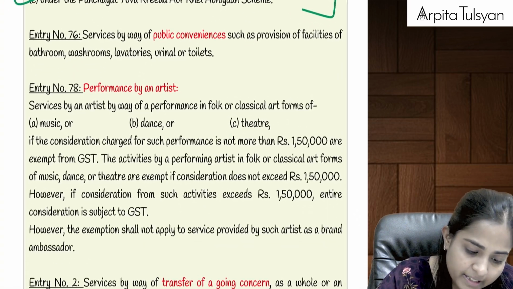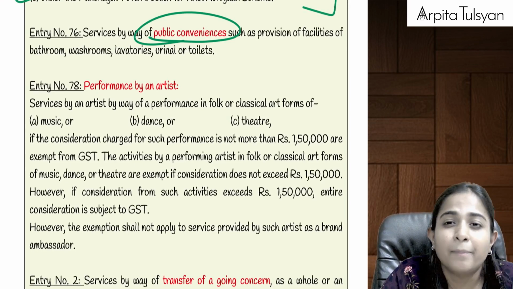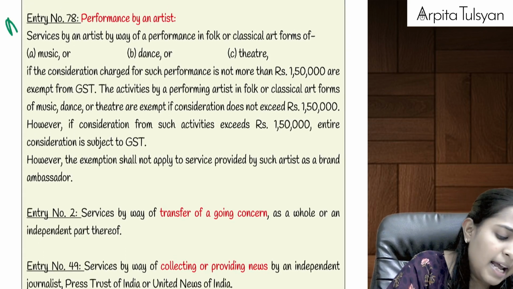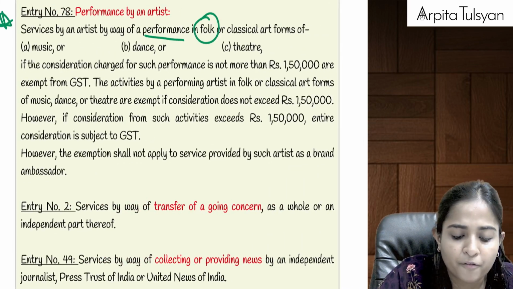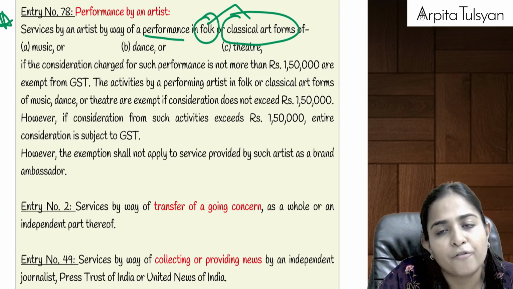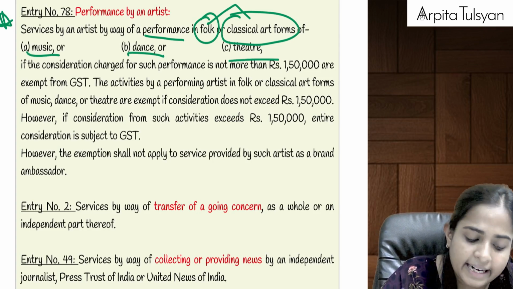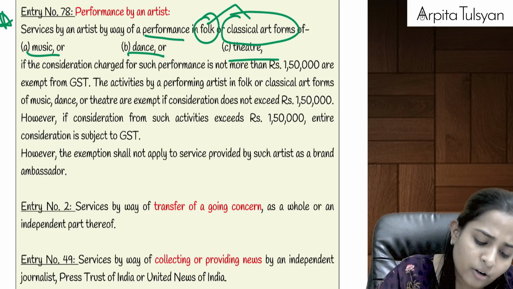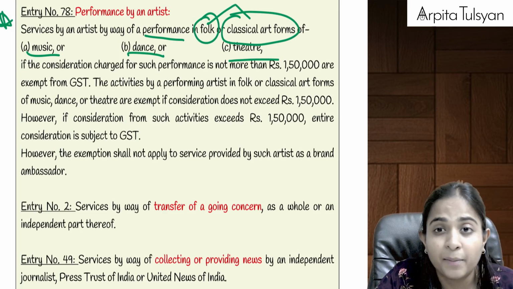Okay, then services by way of public conveniences like toilets, public toilets, urinals, bathrooms, etc. On that also GST is totally exempted. Okay, next point, very very important, performance by an artist. Okay, if there is any particular artist who is performing in folk or classical art forms, any particular person who is performing in classical or folk art forms of music, dance or theatre, classical music, folk music, classical dance, folk dance, or any theatrical performance, but that should be in the form of folk or classical art forms only, not in Bollywood, Western, etc.